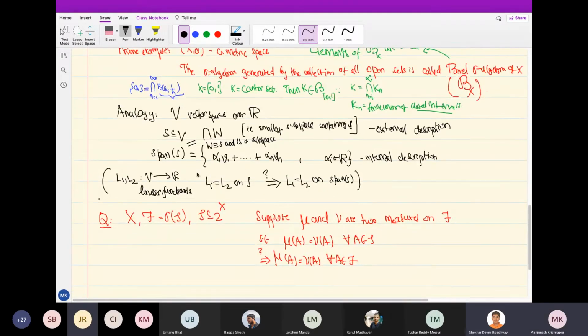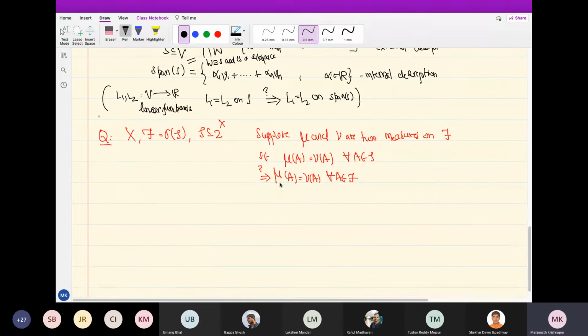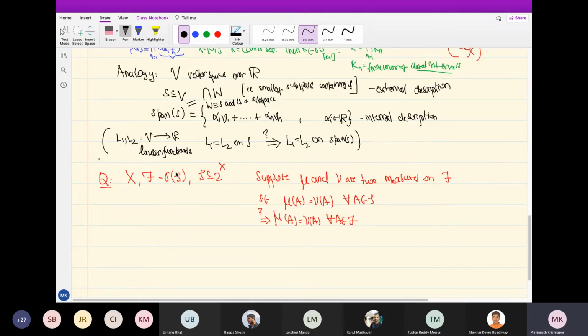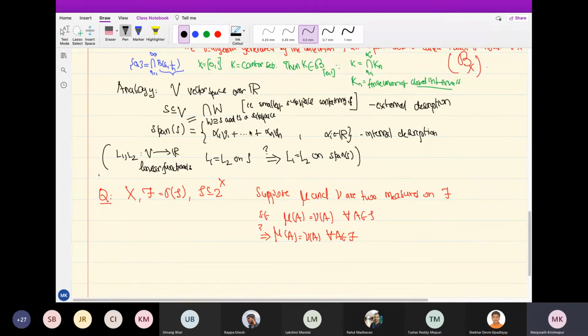It's clear from the definition, right? If I apply L1 to a linear combination, I get alpha 1 L1 of V1 plus alpha 2 L1 of V2 plus alpha n L1 of Vn. But L1 of V1 is the same as L2 of V1, so I can replace all the L1 of Vi by L2 of Vi, and then I get just L2 of this. So they agree on span S. But here the corresponding thing is false. Here you are using the internal description, and got it.